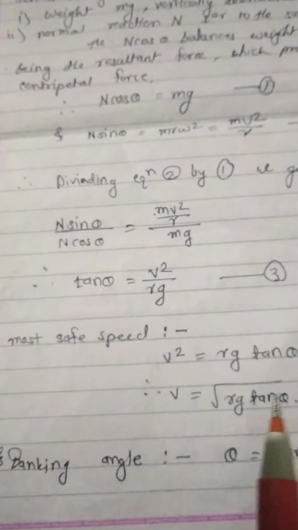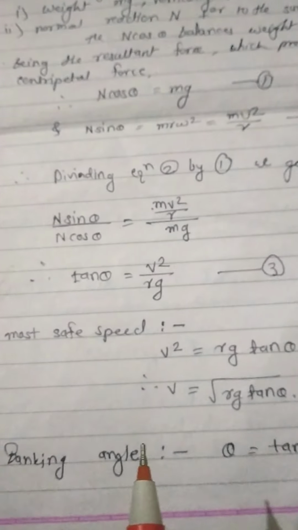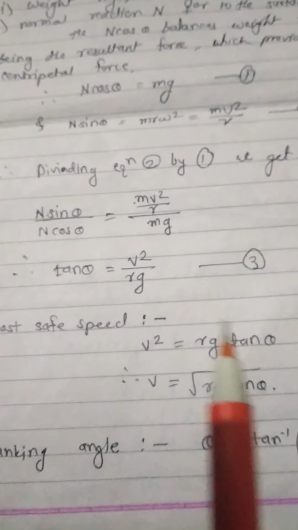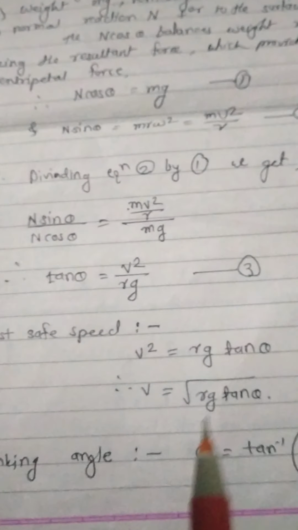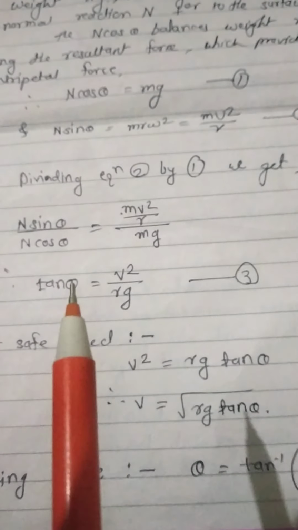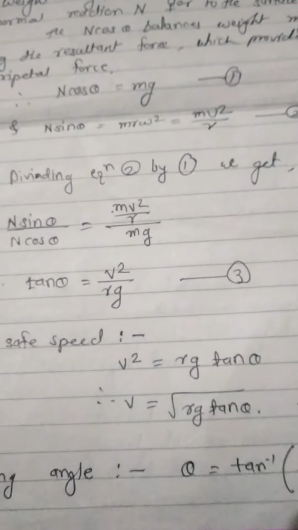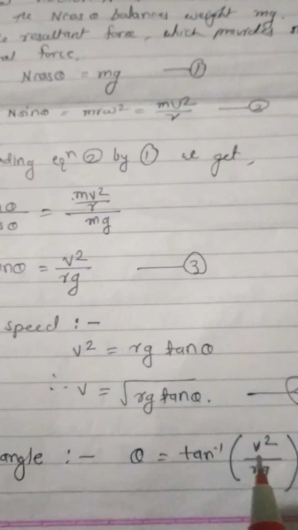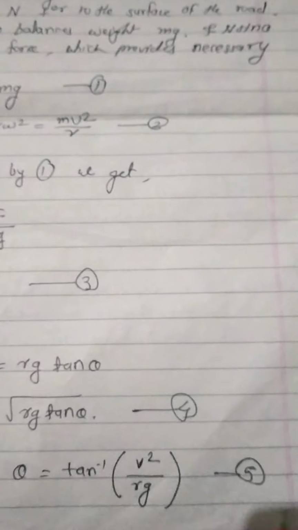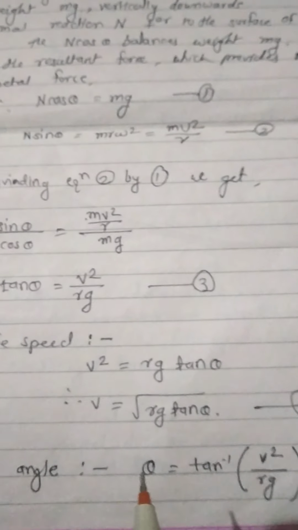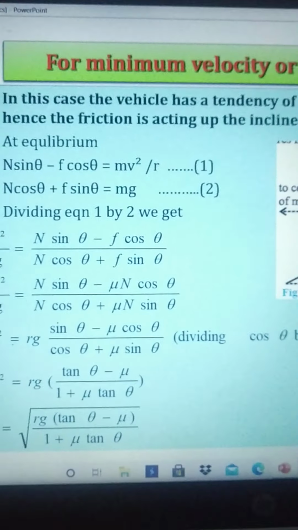This is for a banked road. For the banking angle theta, rearranging this equation again, theta is equal to tan inverse of v square upon rg. This is equation number 5, the equation for the banking angle.